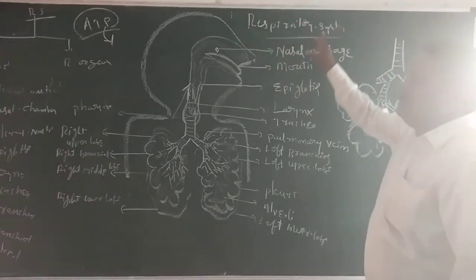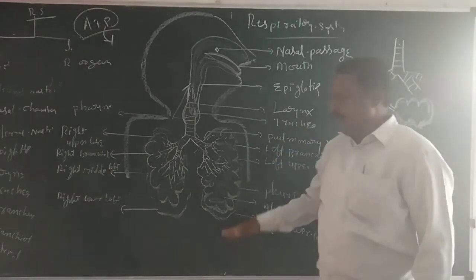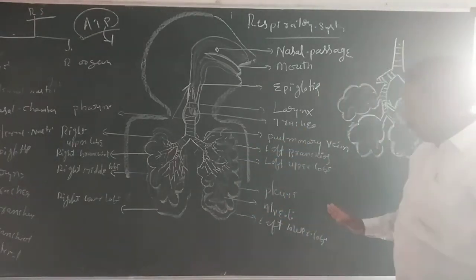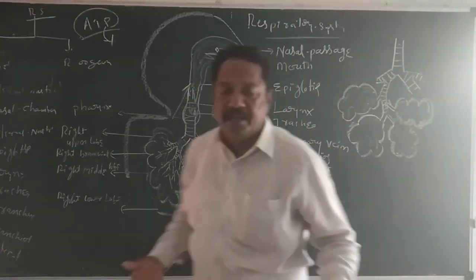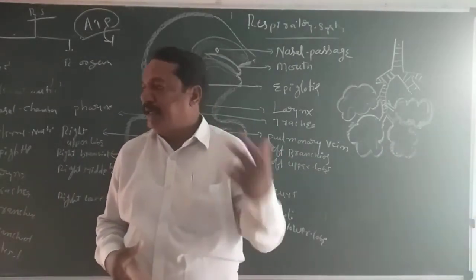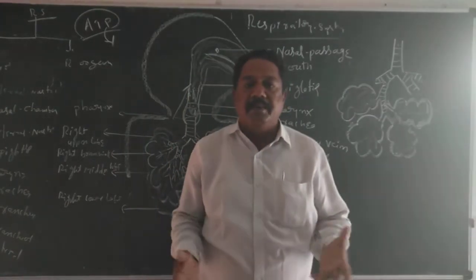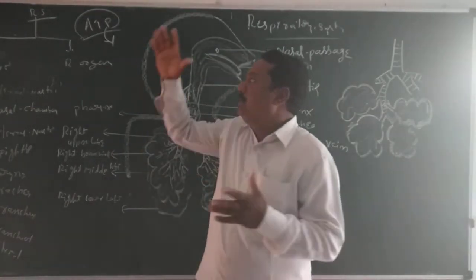So respiration takes place from the environment with oxygen. Oxygen enters the lungs, then from the lungs through the blood circulatory system to the cells. In the cells, what happens? Cellular respiration takes place. In cellular respiration, complete energy is liberated through three processes: glycolysis, Krebs cycle, and electron transport. Through this, finally energy is liberated in the form of ATP.